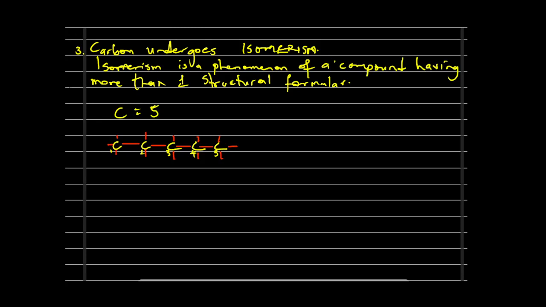Yes, that is how it will be, because we'll be having hydrogen, hydrogen, hydrogen, hydrogen, hydrogen, hydrogen, hydrogen all around it.